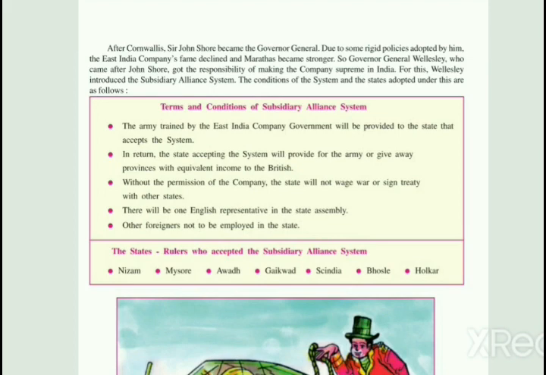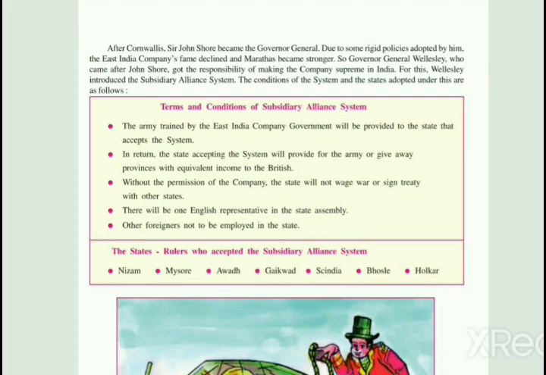First, the army trained by the East India Company government will be provided to the state that accepts the system. The state has to completely apply this system with the terms and conditions given by the British. If it does, the British will provide their trained army if anything happens in the state.